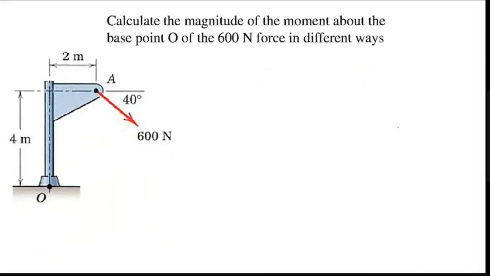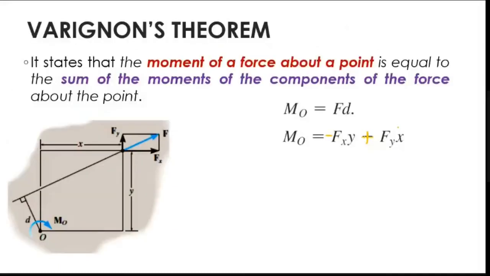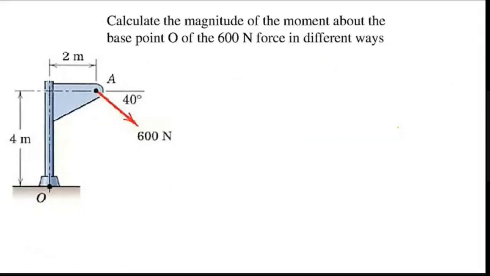Okay. So we are going to consider the importance of Varignon's principle here. For that, take up a problem. You have a 600 Newton force at a 40-degree angle, with distances 2 meter and 4 meter. I want to take moment at point O for this force. What is the formula for moment? Moment is force into perpendicular distance.